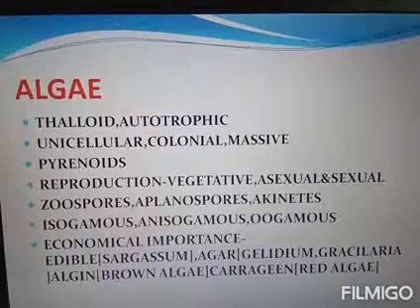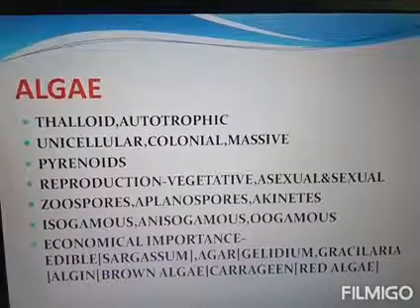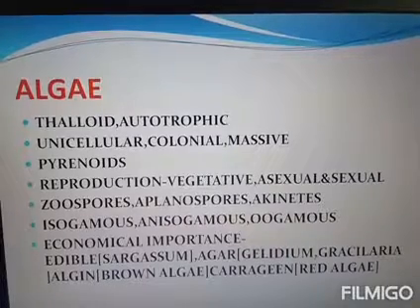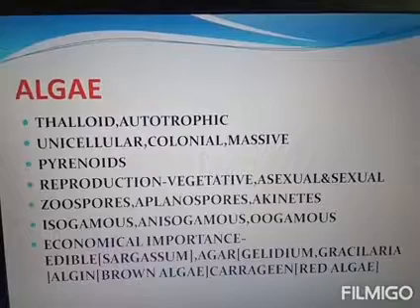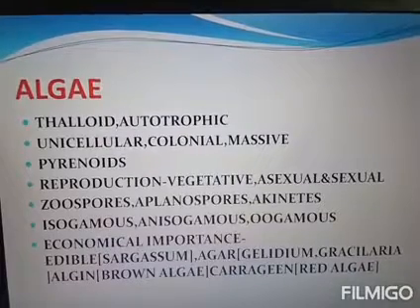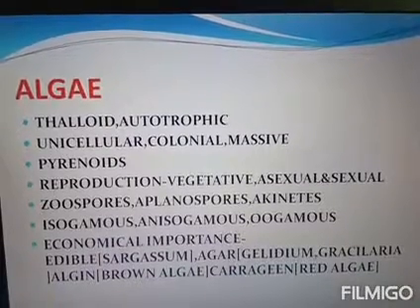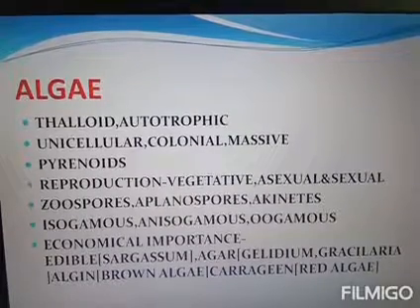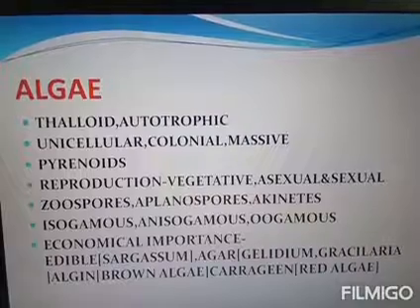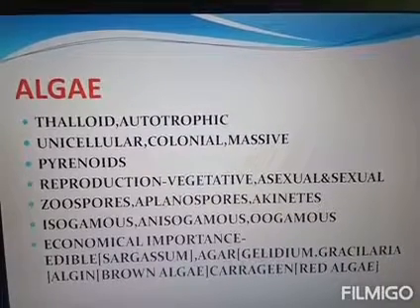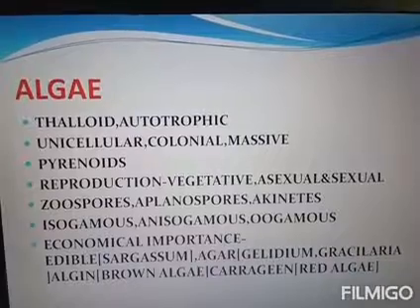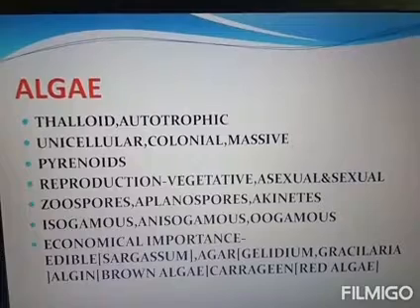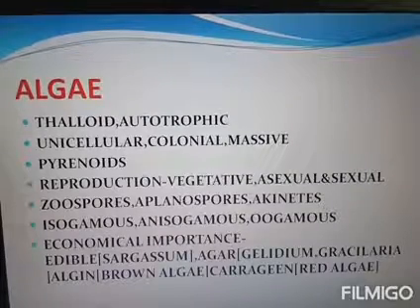So sexual reproduction occurs through the gametes: isogamous, anisogamous, oogamous. Chlamydomonas species is an example for both the isogamous and the anisogamous. In isogamous, the gametes are all equal, but in anisogamous, they are not of equal size. Then in oogamous, one is motile and small, and the other one is large and non-motile. Got it? Then algae have some economic importance.